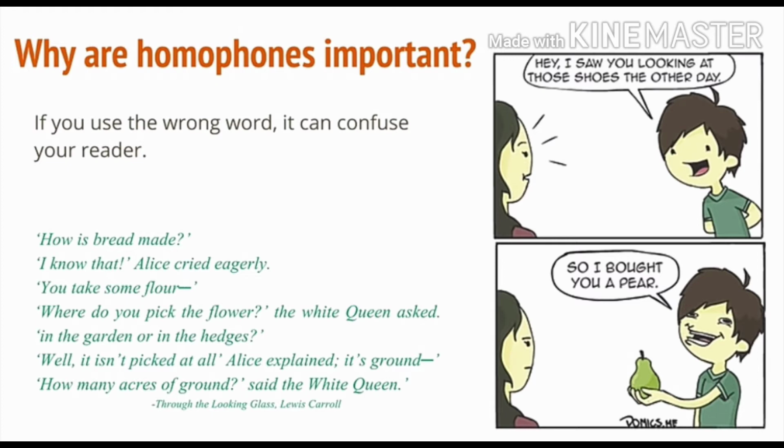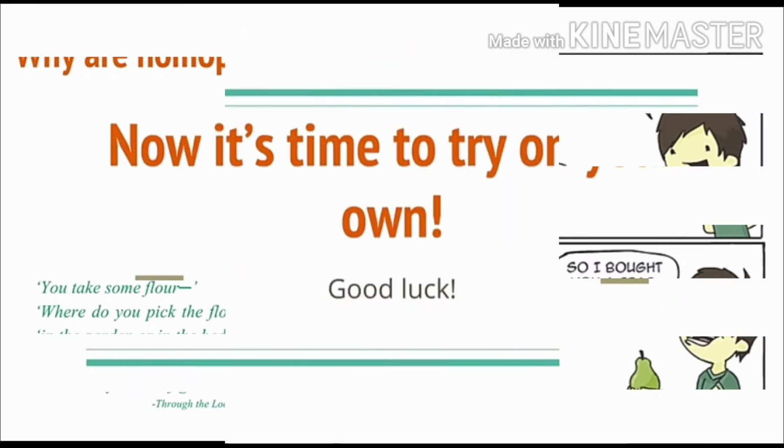And in another example I have given you, that was of flour and flower, F-L-O-U-R and F-L-O-W-E-R. Here again in these green lines you can see the conversation. The meaning is clear, and how the meaning changes if you use the other word. So that is why homophones are very, very important, so that the reader is not confused. I hope the homophones are clear to you all, and now you will understand their importance too.